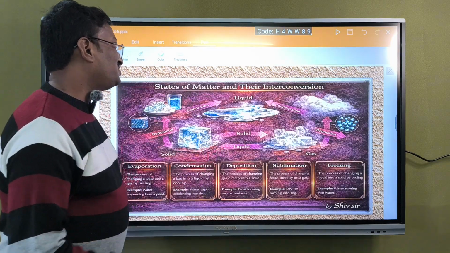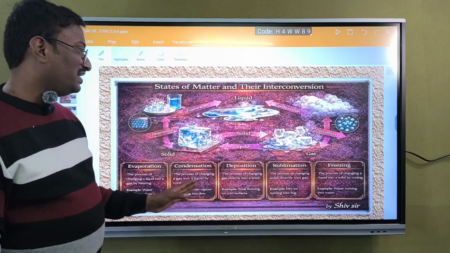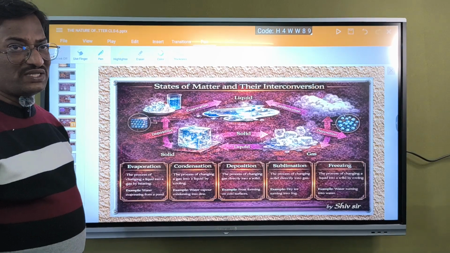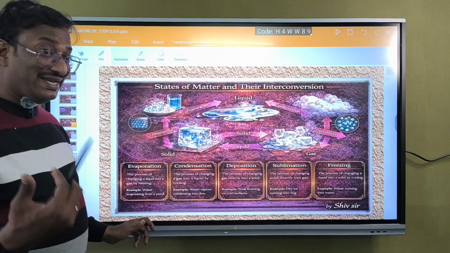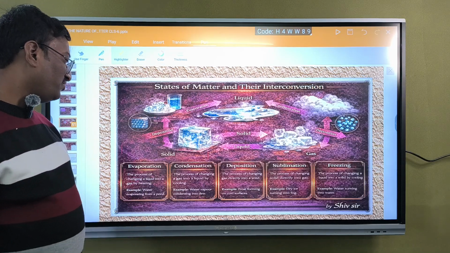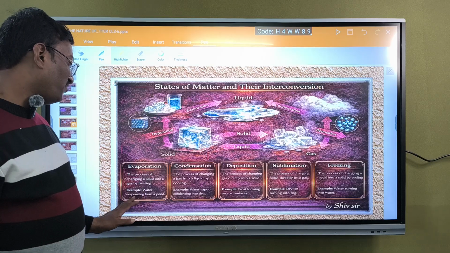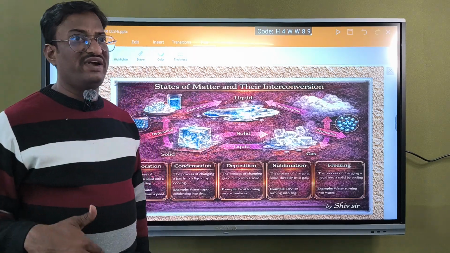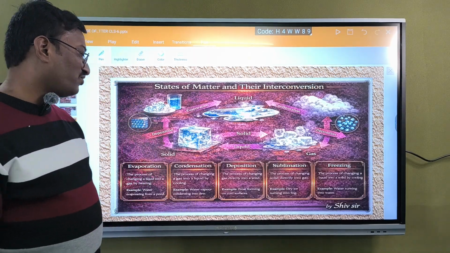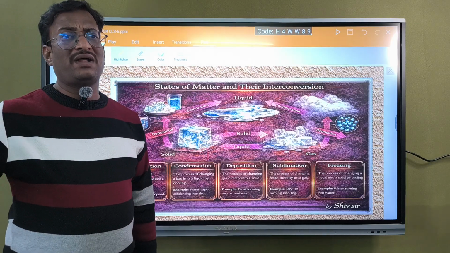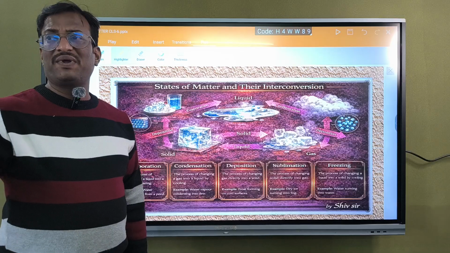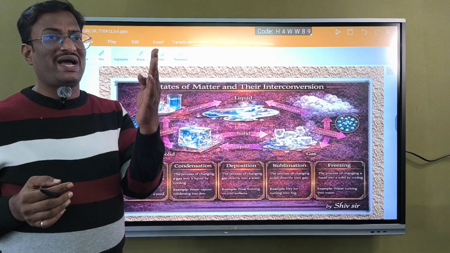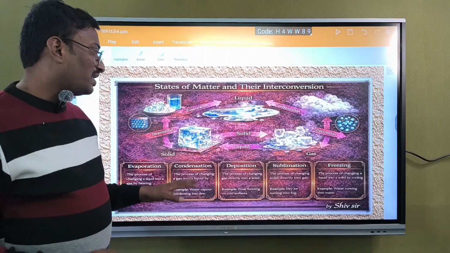Next thing is states of matter and their conversion, that is evaporation, condensation, deposition, sublimation and freezing. We have discussed evaporation already. What is evaporation? The process of changing liquid into vapor at any temperature is called evaporation. Water evaporating from a pond is an example. Condensation is the process of changing gas into liquid, that is vapor into liquid. The best example is water vapor condensing when we put a plate on boiling water. The vapor will try to come out and condense on the closed plate. If you open the plate and see the back side, you will get droplets. That is called condensation.